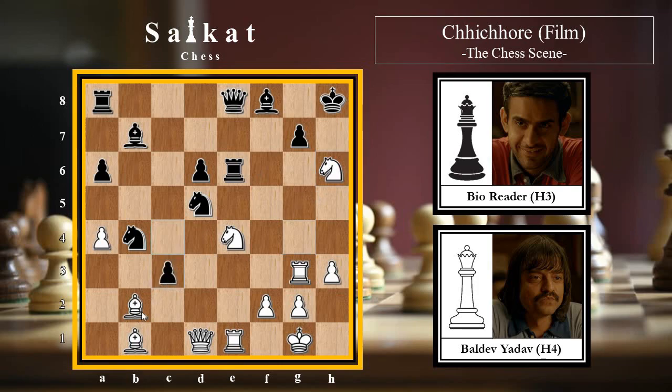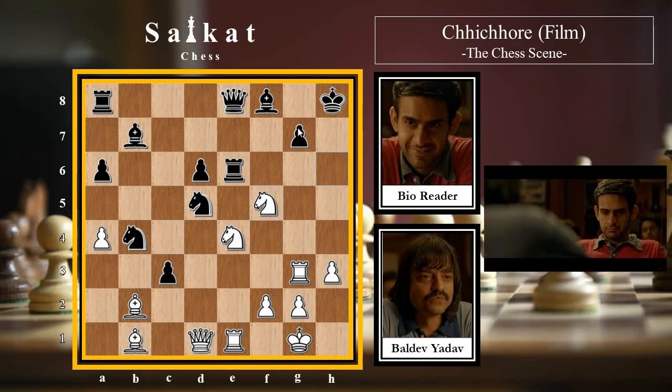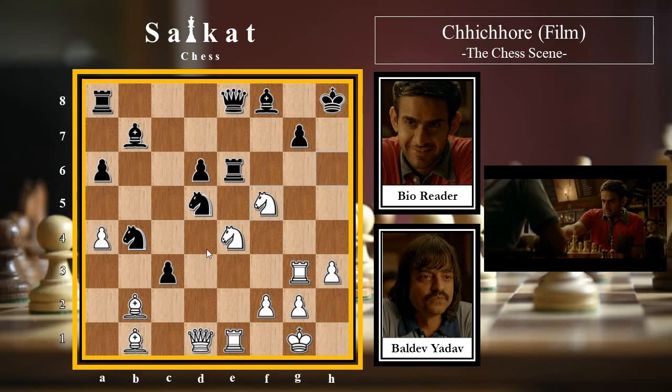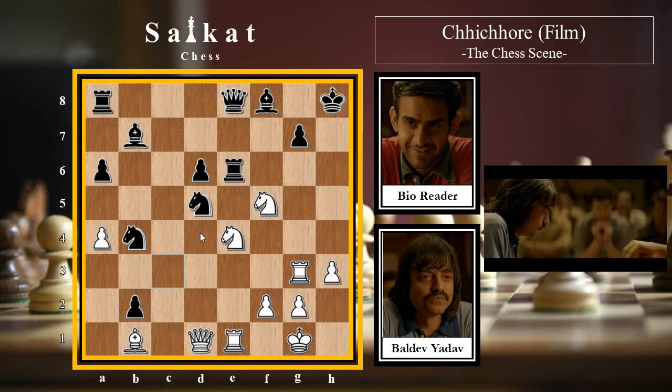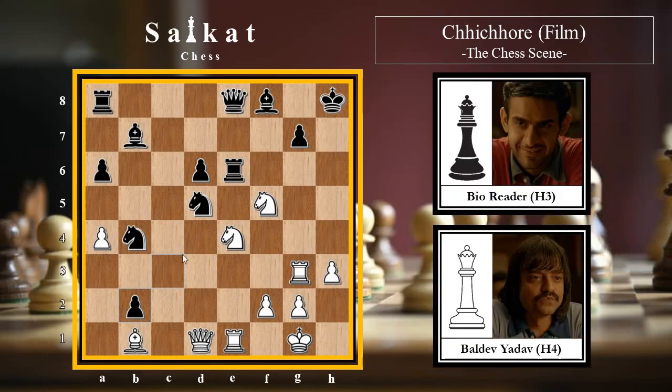So it is not actually possible for black to capture this knight here, so he goes for attacking this bishop by playing c3. And here white sacrifices his bishop. He is not even bothered about this bishop here, and he simply plays knight f5, putting a lot of pressure onto the g7 pawn, and he simply sacrifices his bishop. Black plays c into b2, and we can see in the movie that bioreader is really happy here. He's really confident after capturing this bishop, totally ignoring the attack onto the king side.